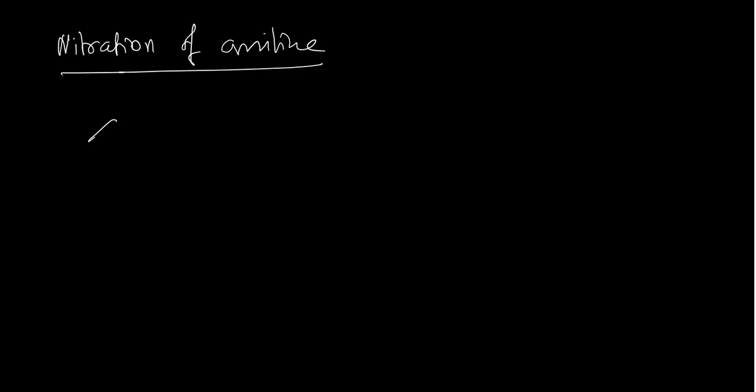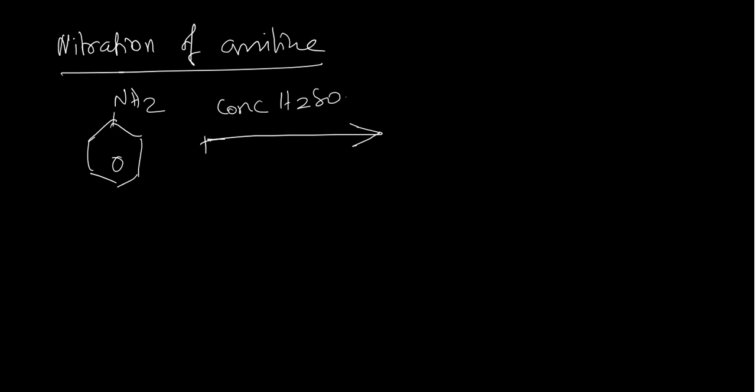Next, the next reaction is nitration of aniline. In nitration, you take aniline and treat it with concentrated sulfuric acid and concentrated nitric acid, the mixture of concentrated H2SO4 and concentrated HNO3.